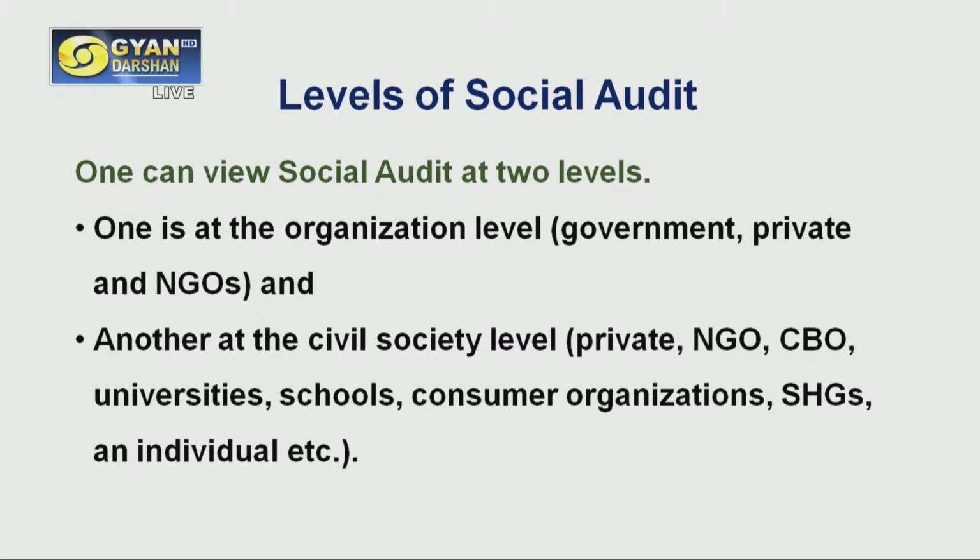As a learner, you must understand that this social auditing can be implemented at two levels. One is the organization level. As from the beginning, I am giving examples from government, private or NGOs, various organizations. The entire social auditing process can be carried out within an organization. That organization could be government or semi-government or private or non-governmental organization or civil society organization. At any level, one could implement this social auditing process.